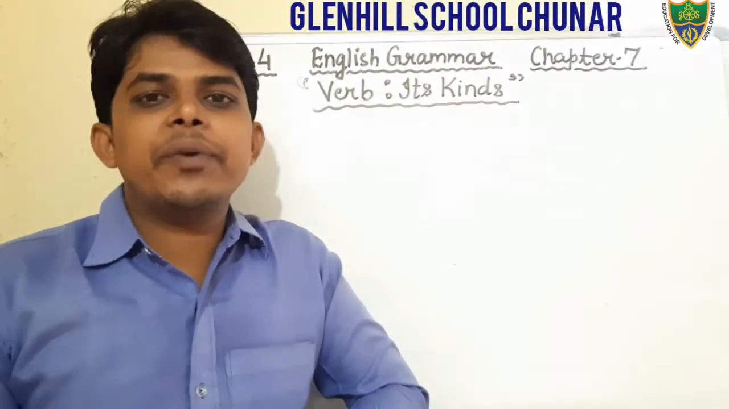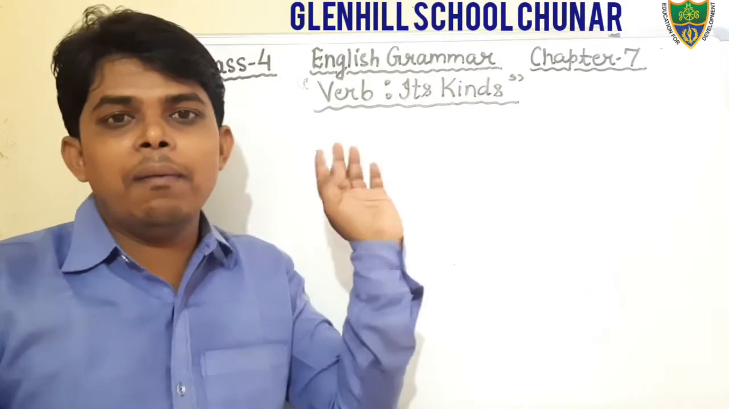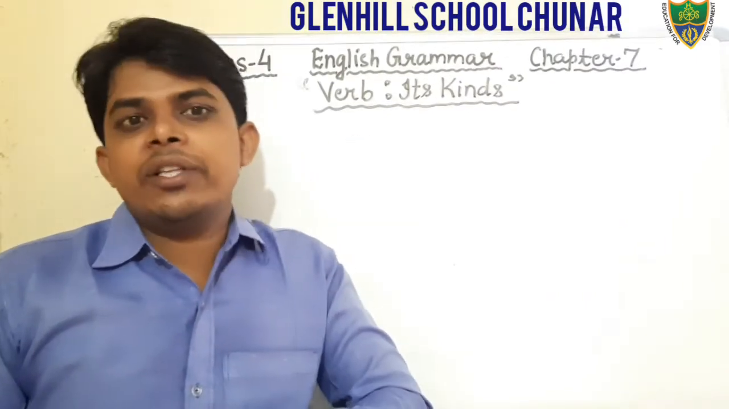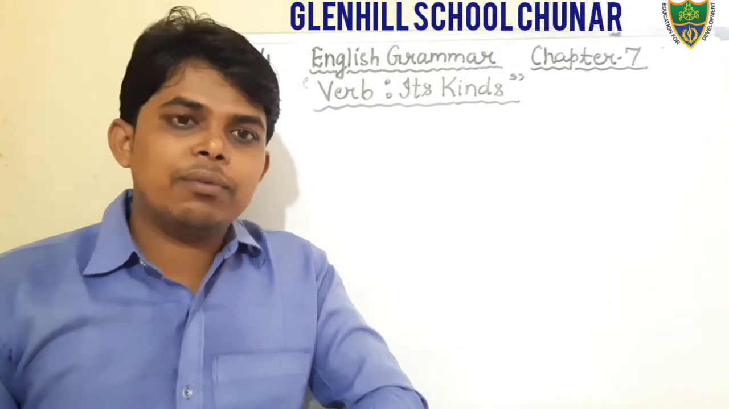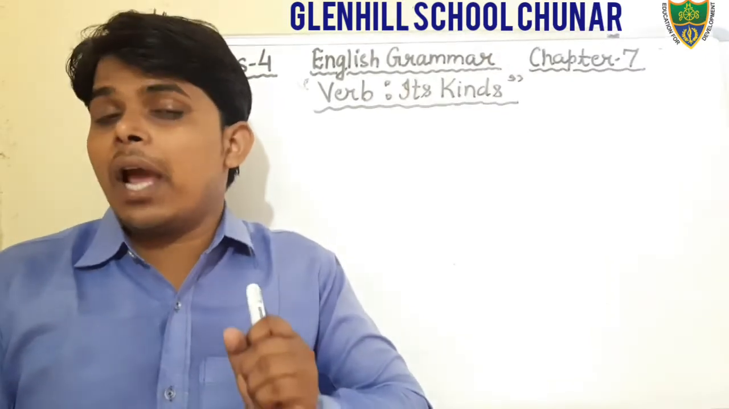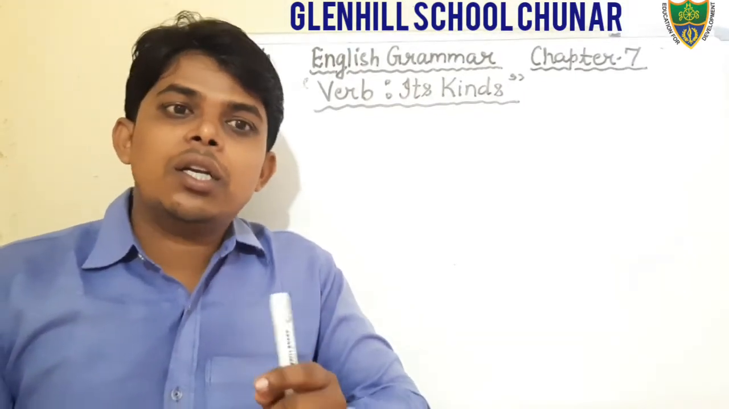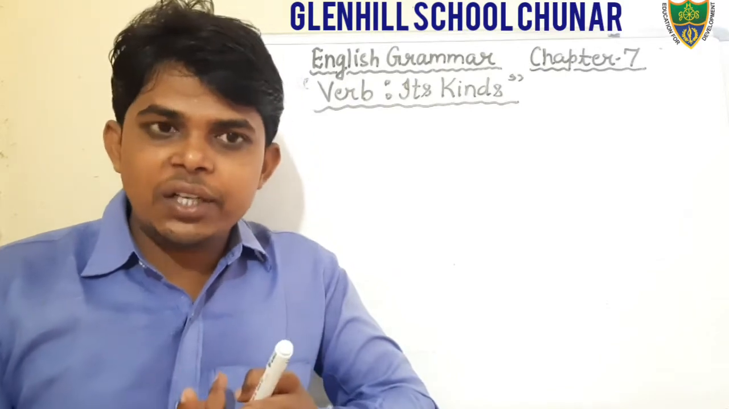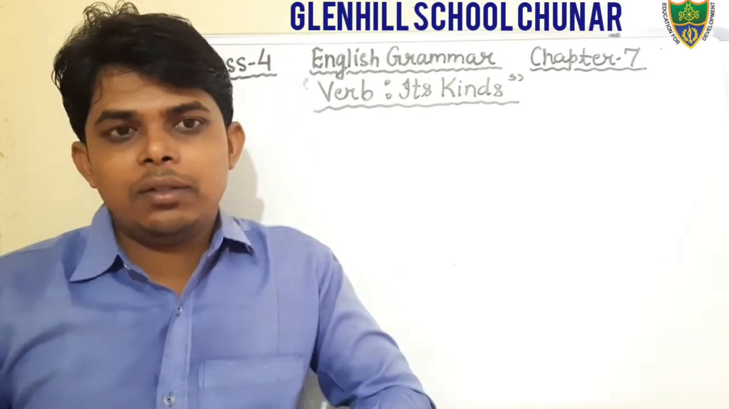Dear students, in the previous classes we were discussing chapter 7 of English grammar, that is verb and its kinds. In this chapter we have read the definition of verb and kinds of verb. In the definition of verb I have told you verb is an action word, a doing word, and it also denotes an action, position, relation or state of being.